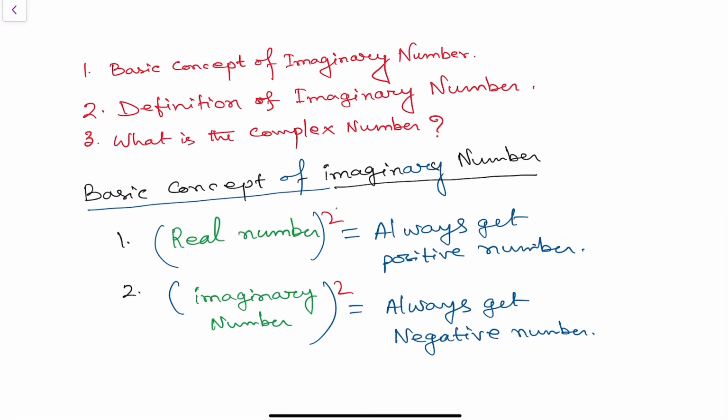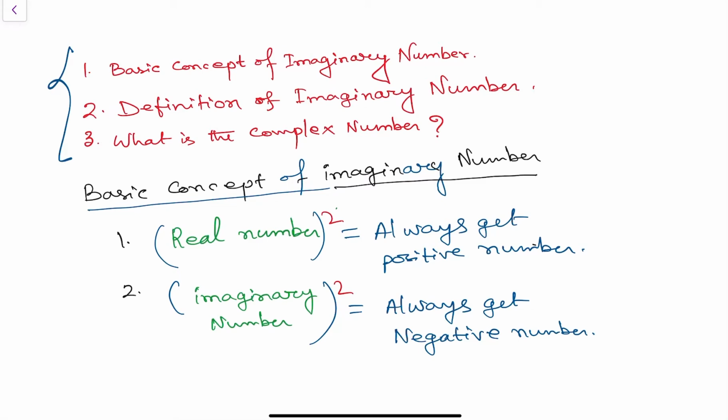Today I'll discuss the basic concept of imaginary numbers. Now let's start. First, today I'll cover these 3 points here. Number 1 is the basic concept of the imaginary number. After that, the definition of imaginary number, and third one is what is the complex number. So all these 3 points are related to each other.